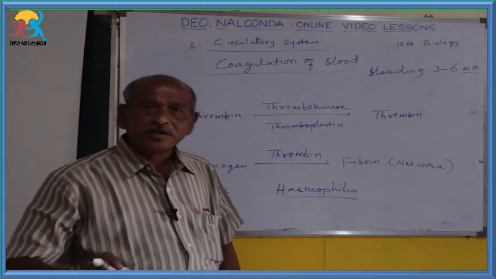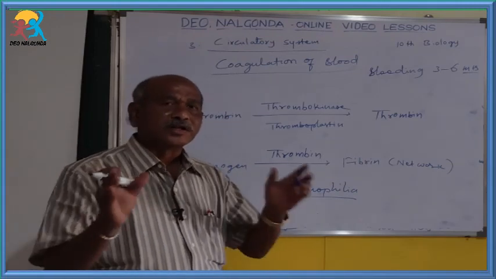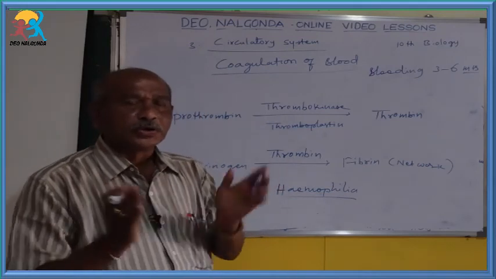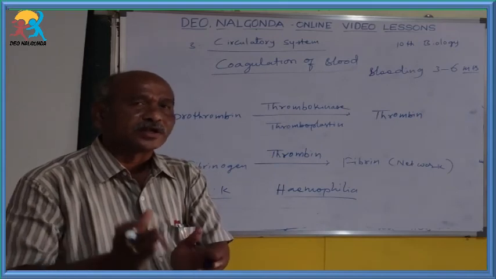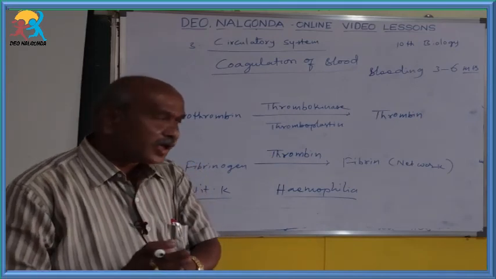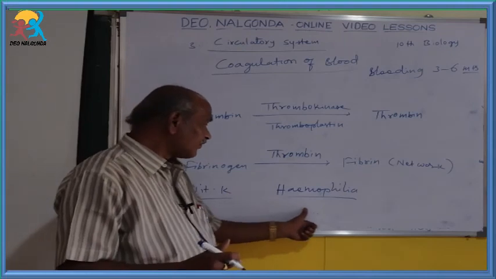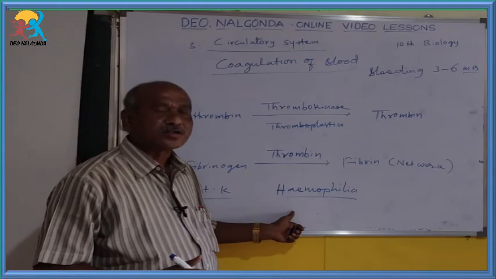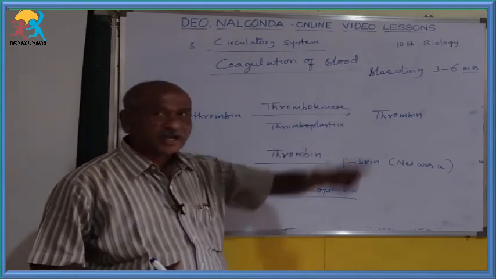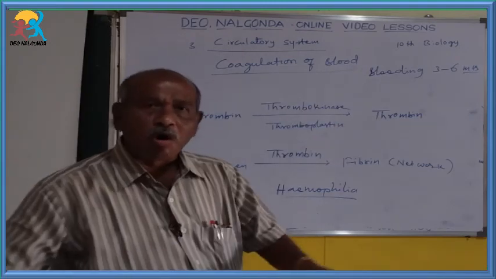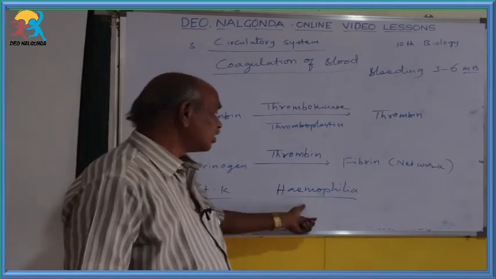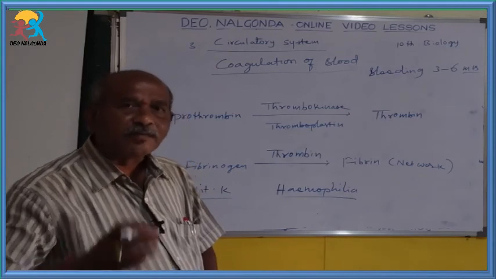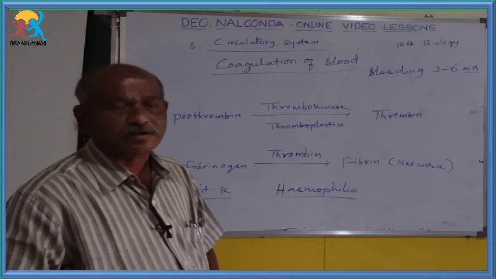It is caused in persons who are born of close related marriages. Due to close related marriages, the children born suffer from the hereditary disease hemophilia. By that, the blood does not clot quickly, not within 3 minutes, and prolonged bleeding takes place. That is called hemophilia. It is a hereditary disease that passes from parents to offspring or children.